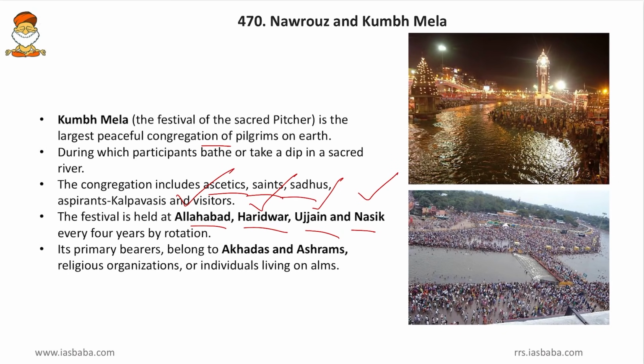Then it is performed by rotation, once every 4 years. So every 4 years the performance is done in Allahabad, and after 4 years in Haridwar, then after 4 years in Ujjain and then after 4 years in Nashik. So after 16 years the Allahabad Kumbha Mela comes once again. So every Kumbha Mela comes once in 16 years, but generally a Kumbha Mela comes once in 4 years. So that is how this is celebrated via rotation.